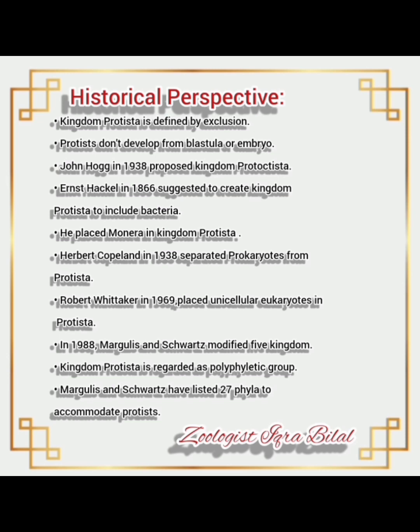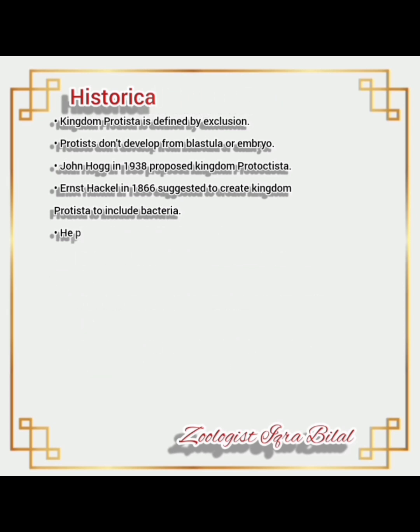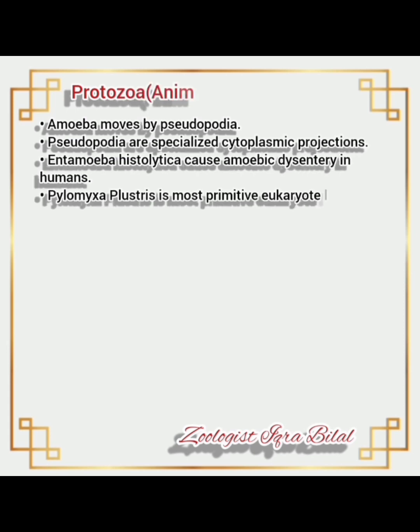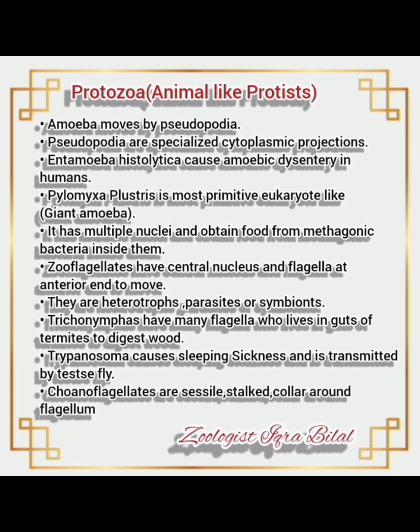In 1988, Margulis and Schwartz modified the five kingdom system. Kingdom Protista is regarded as a polyphyletic group. Margulis and Schwartz have listed 27 phyla to kingdom Protista. Now, protozoans, animal-like protists. We should discuss them all together.